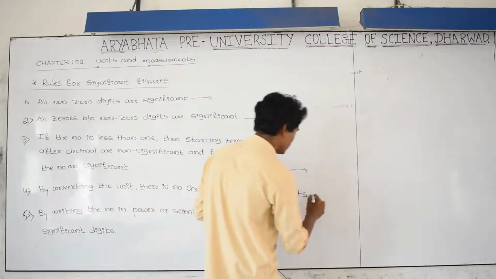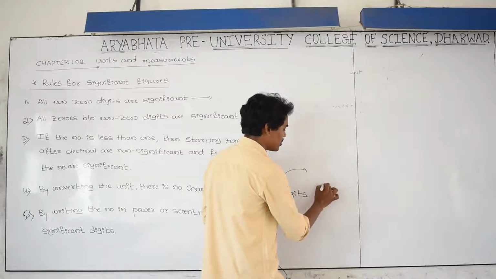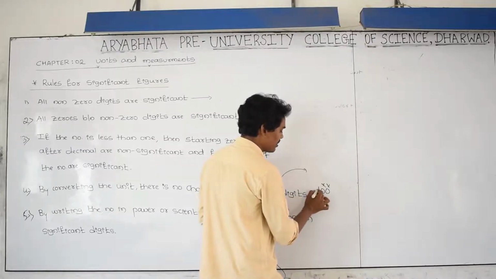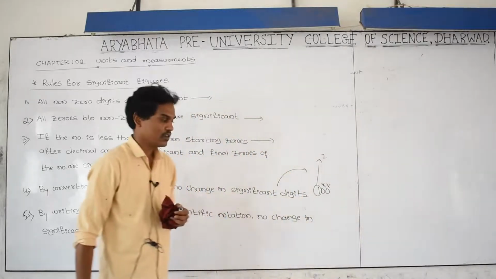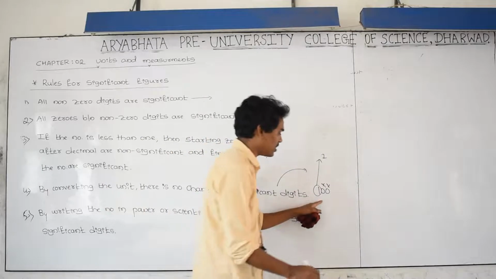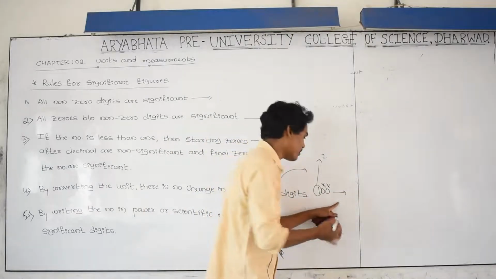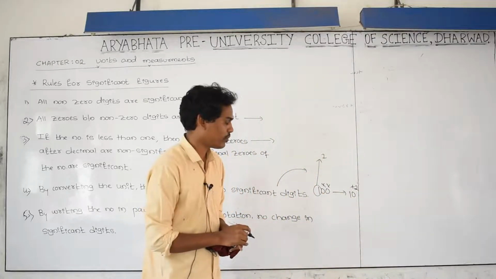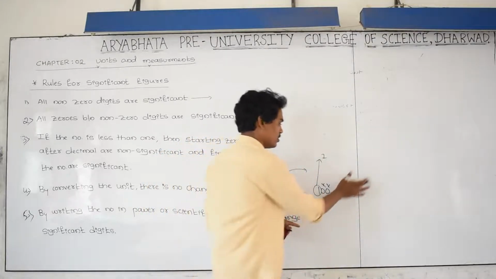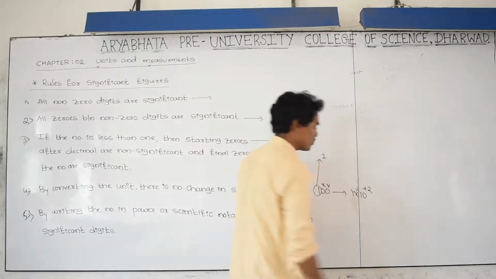For example, 100 is there, don't consider these 0s. How many significant digits are there? Only 1. Write this number in terms of scientific notation or a power, 10 to the power plus 2, that is 1 into 10 to the power plus 2.